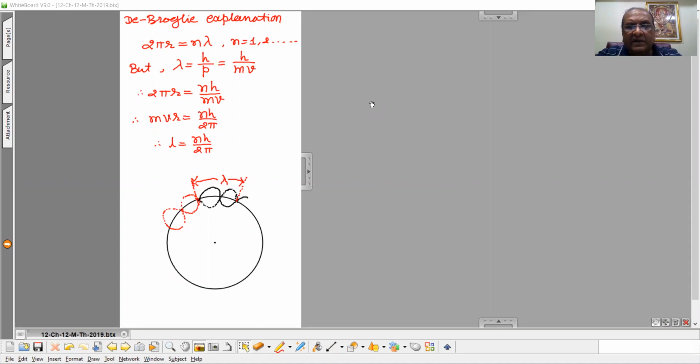Now, this Coulombian force between proton and electron is the attractive force. But if we think about a multi-electron atom, in that there will be the interactions, or we can say Coulombian forces, between electrons also.